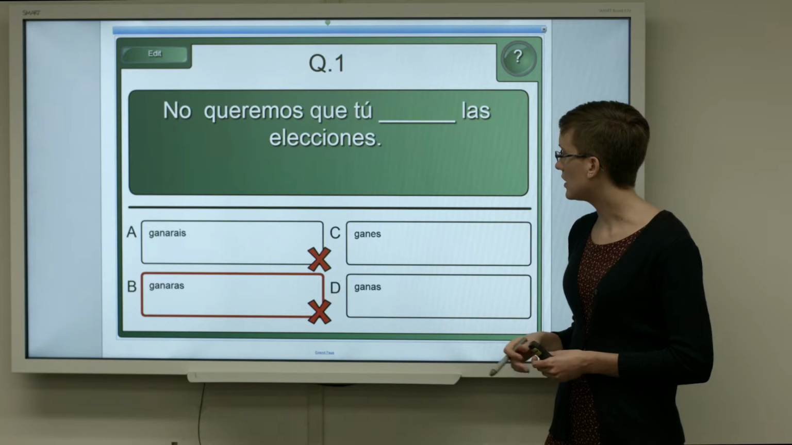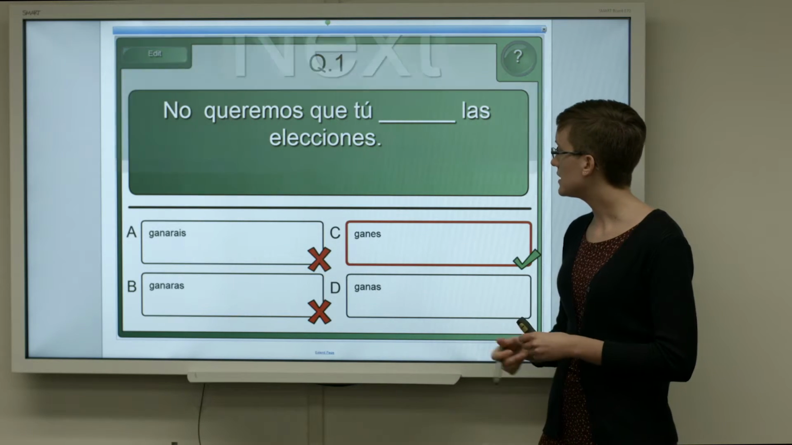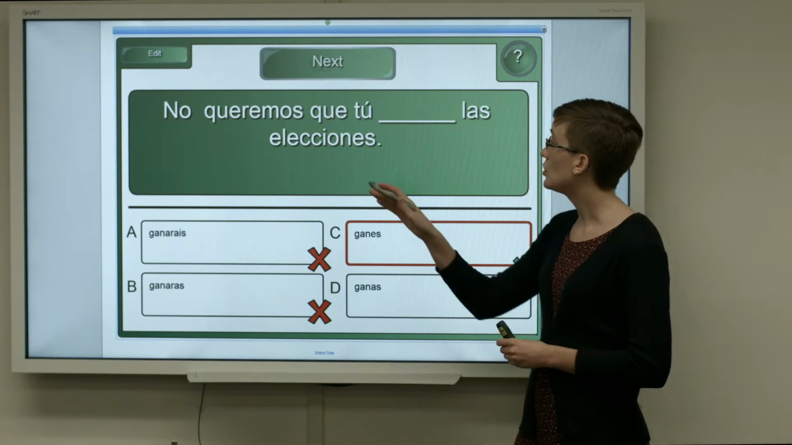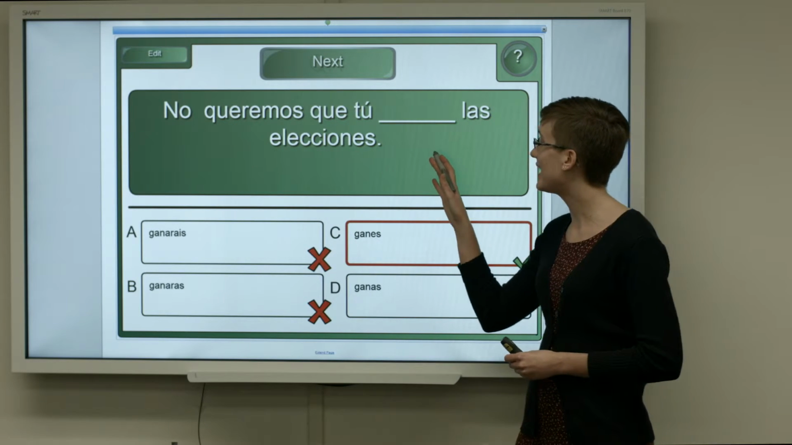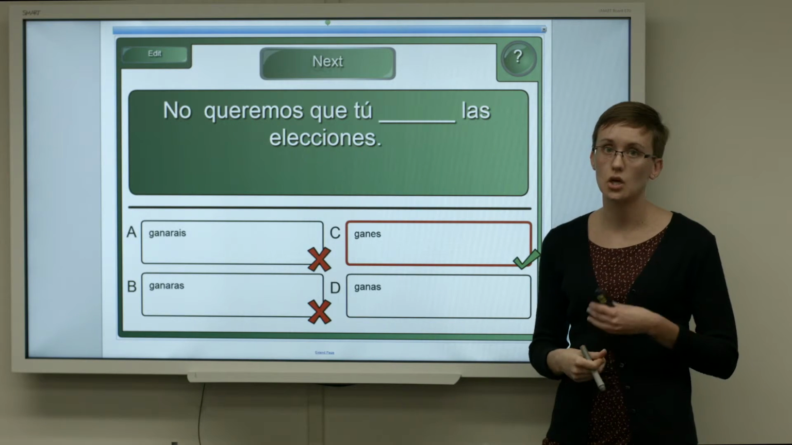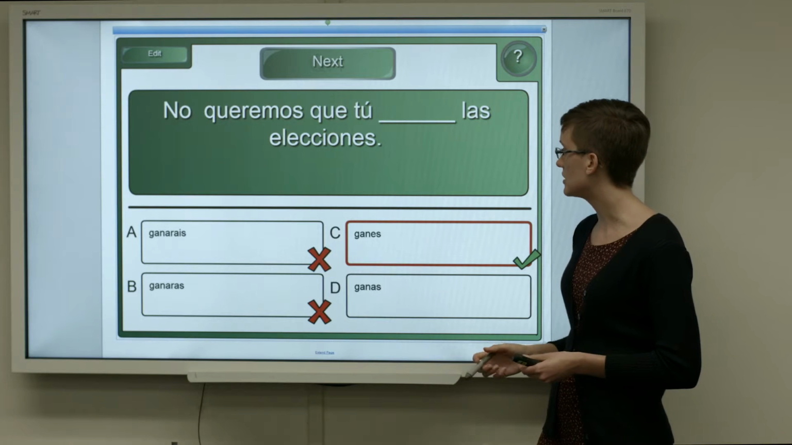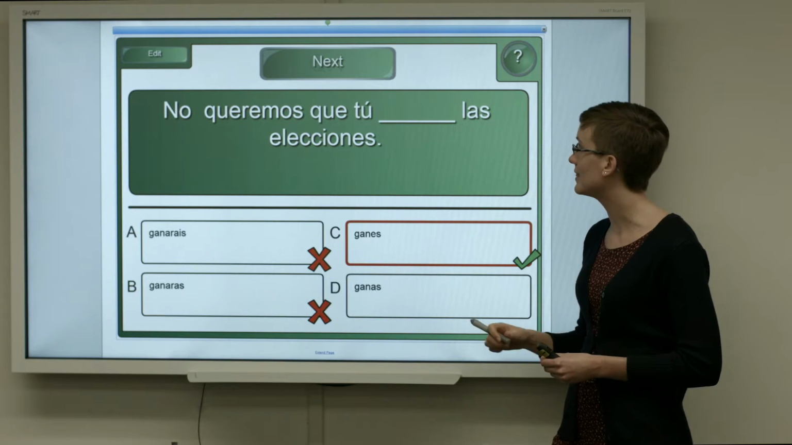And so we are going to use ganes because that is the present subjunctive. No queremos que tú ganes las elecciones. We don't want you to win the elections. The correct choice is ganes.